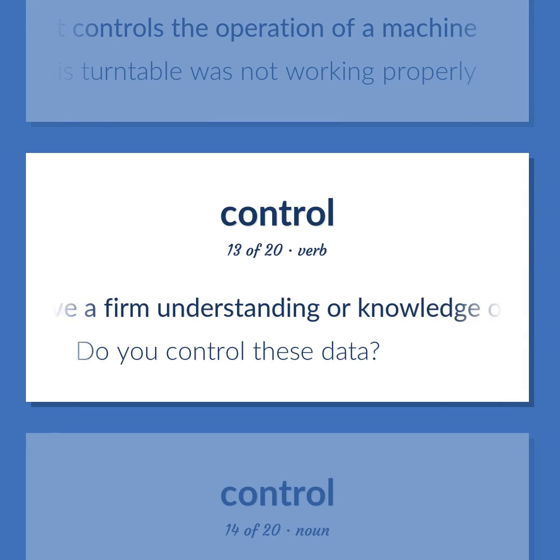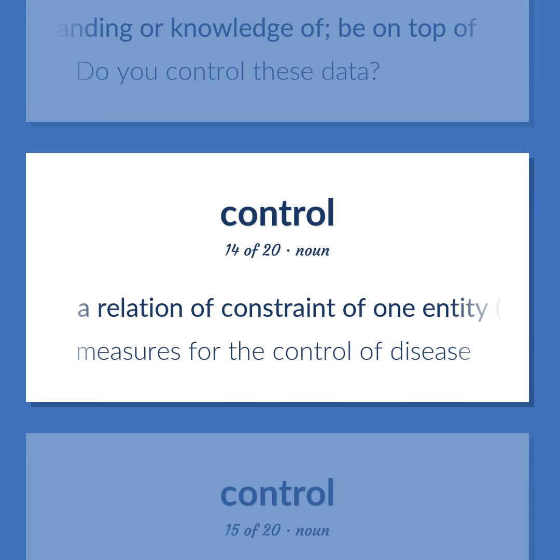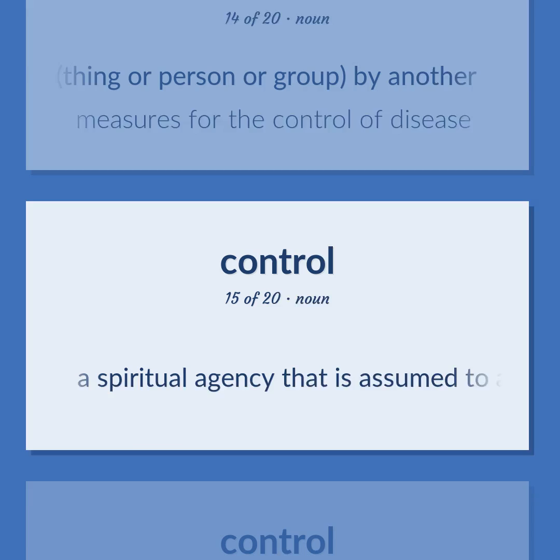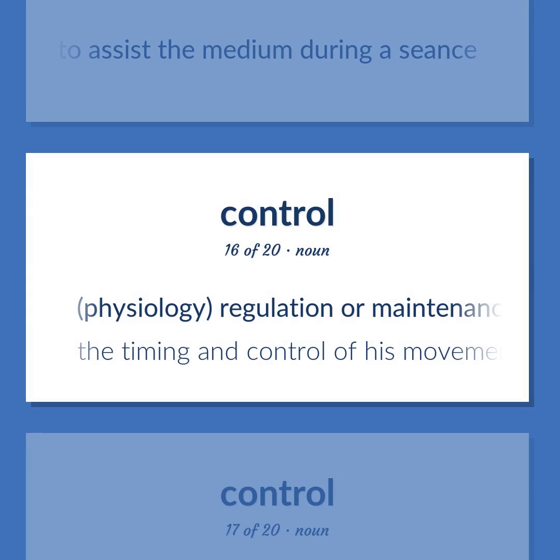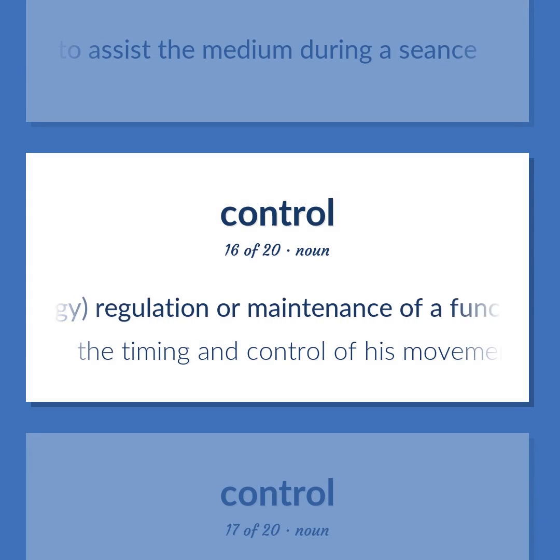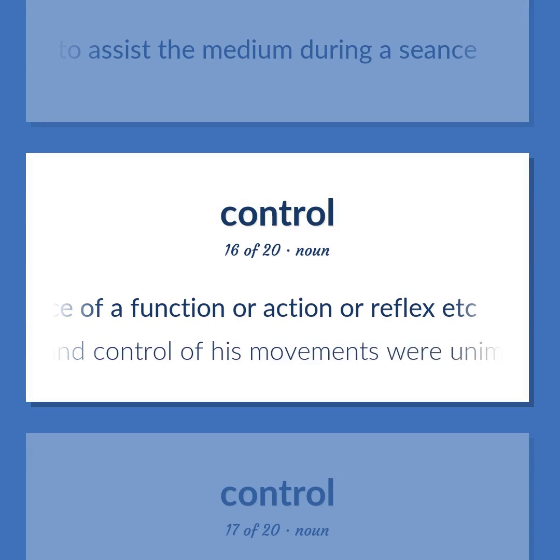Have a firm understanding or knowledge of, be on top of. Do you control these data? A relation of constraint of one entity, thing or person or group, by another. Measures for the control of disease. A spiritual agency that is assumed to assist the medium during a séance. Physiology, regulation or maintenance of a function or action or reflex, etc. The timing and control of his movements were unimpaired.